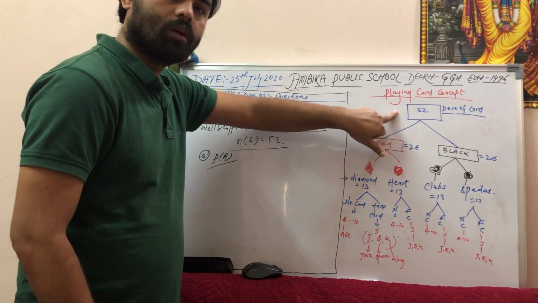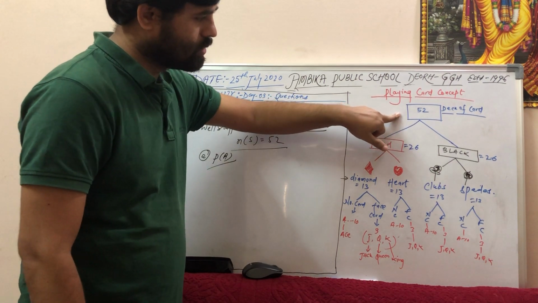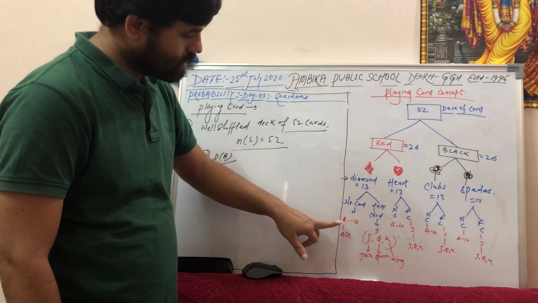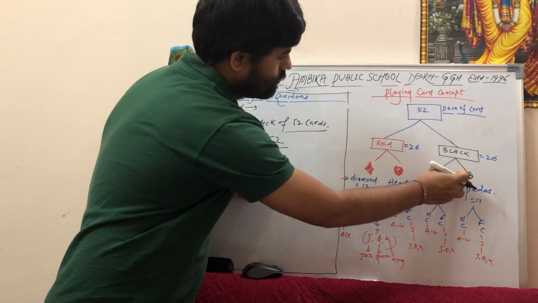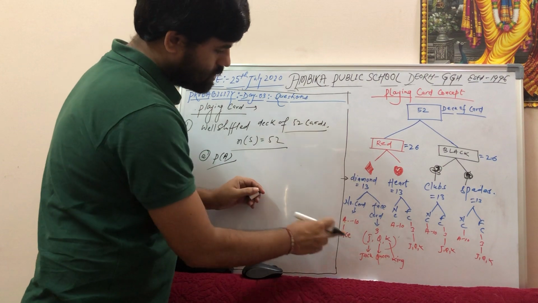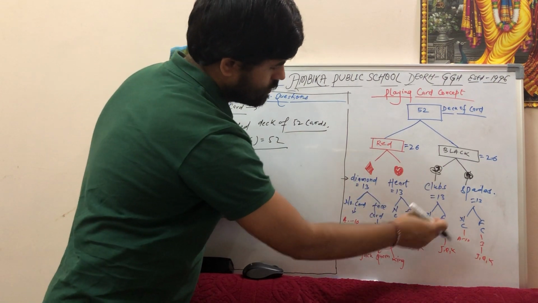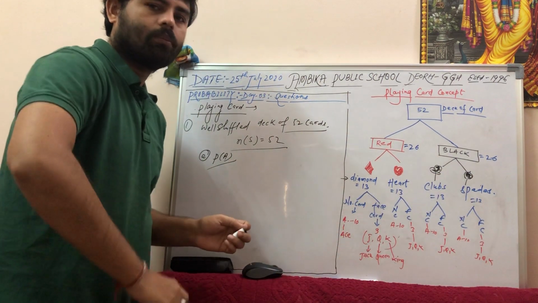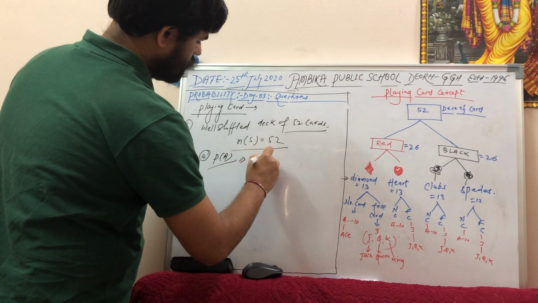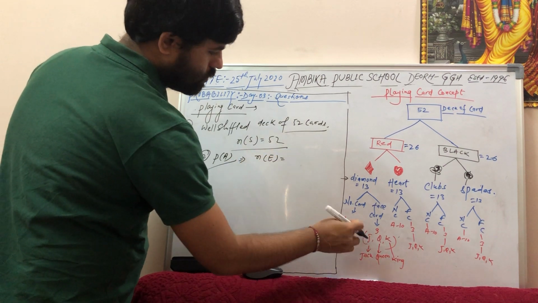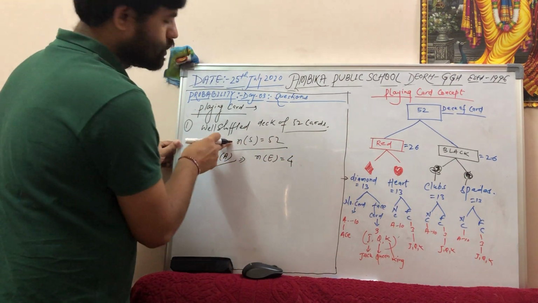Now you tell me, go through the diagram. This is a deck of 52 cards. How many Aces are present in this one? You can see directly that an Ace is present in all the suits. There are 1, 2, 3, 4 suits. In one suit, how many Aces are there? 1. So in this one, 1. In this one, 1. In this one, 1. So how many available outcomes are there? Number of events equals how much? 1, 2, 3, 4. I will write 4. And the number of sample space is 52.